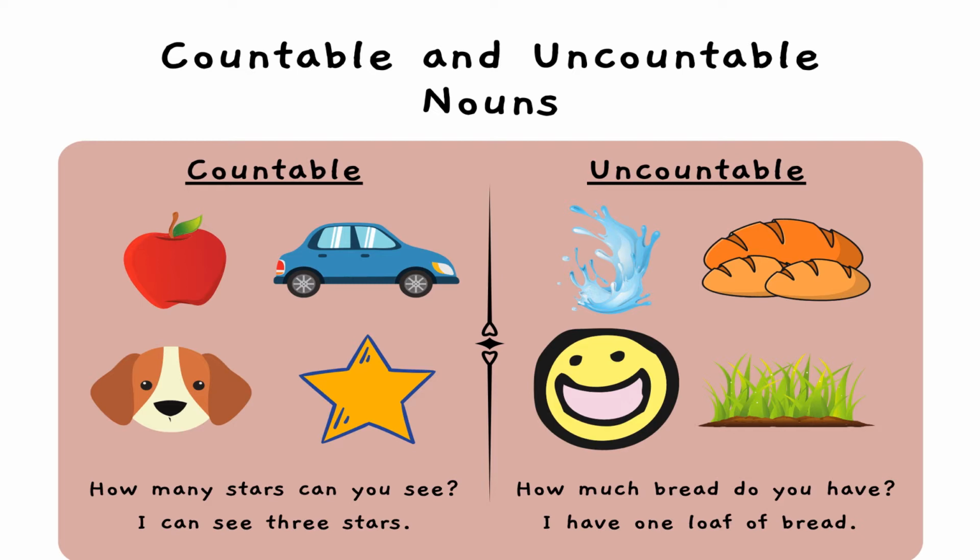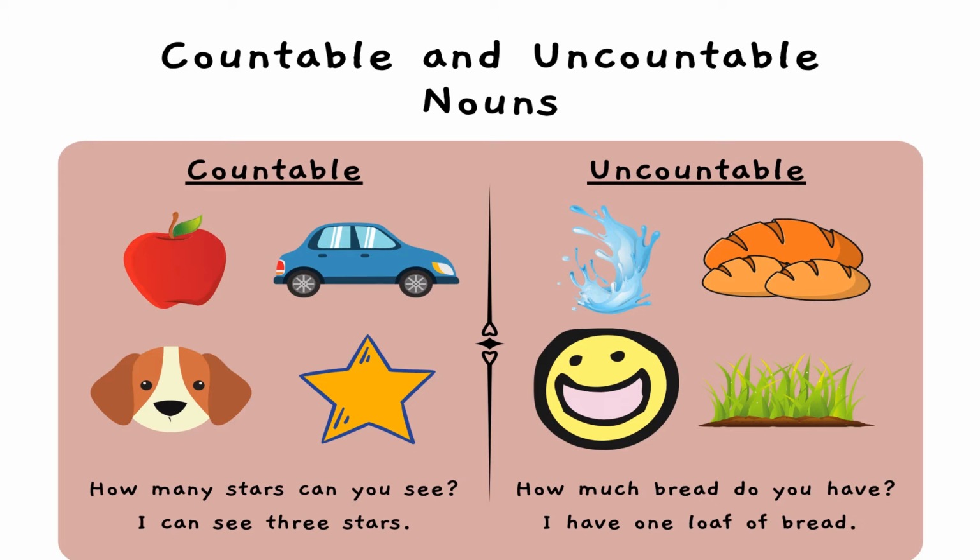And now, let's start to explain countable and uncountable nouns. Countable nouns like apples, cars, dogs, stars. So a countable noun is something that I can count. But uncountable nouns like water, bread, grass. So an uncountable noun is something that I cannot count.